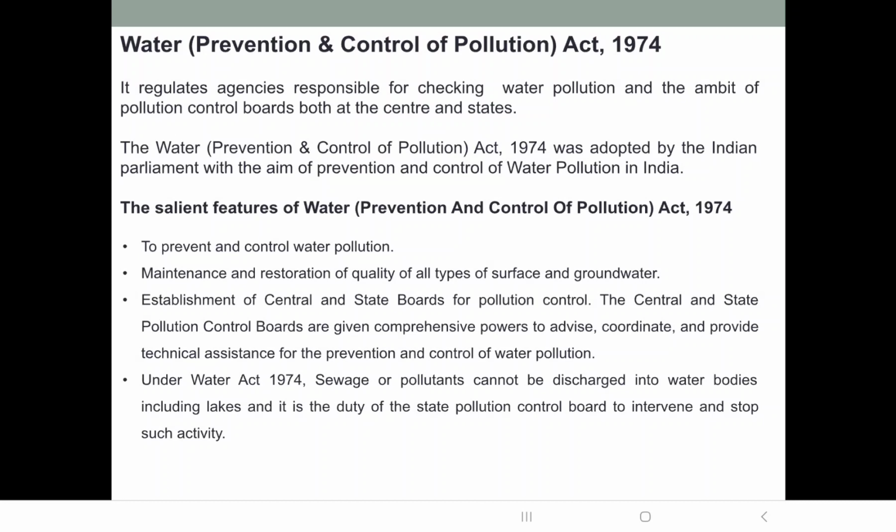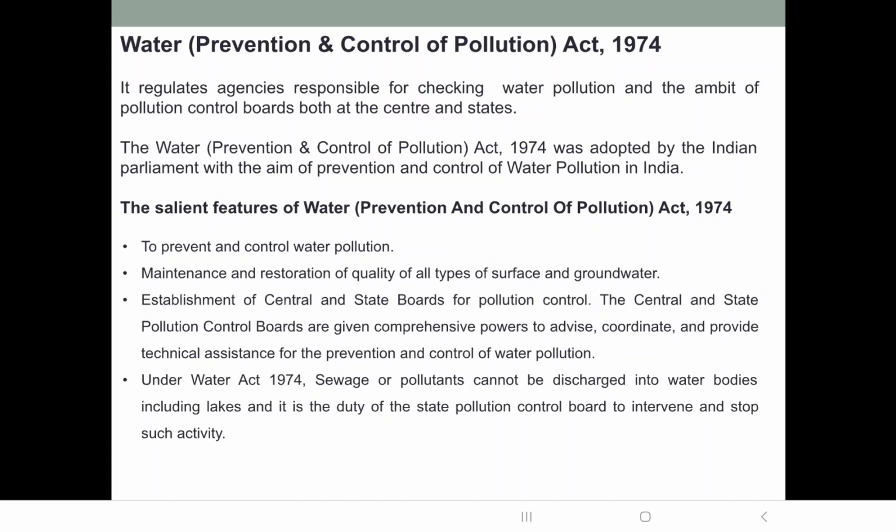That is, Central Pollution Control Board will advise the central government. State Pollution Control Board of a particular state will advise the state government of that state. Then they will also coordinate various activities for prevention of water pollution. Also, they will provide technical assistance if needed for prevention and control of water pollution.